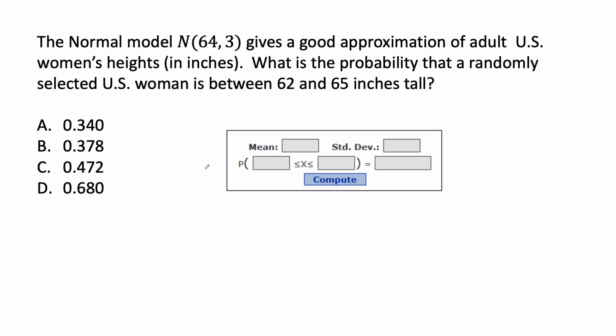What's the probability that a randomly selected U.S. woman is between 62 and 65 inches tall? Again, we're looking at the same distribution, so we're going to keep the mean and standard deviation. On StatCrunch, we're going to need to switch it to the between so that we have a lower bound and an upper bound. So two boxes to fill in. And I want between 62 and 65.